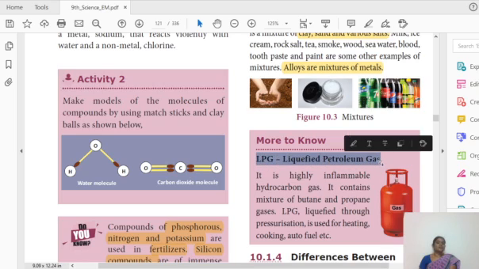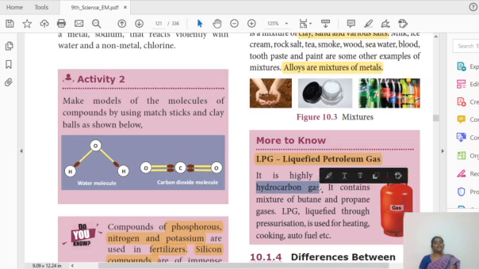Where do we use this LPG? Yes, in our homes for cooking purposes. The gas we use is nothing but liquefied petroleum gas. It is a highly inflammable hydrocarbon gas. We are going to study hydrocarbons in the carbon and its compounds lessons; they are compounds formed with the help of hydrogen and carbon. LPG is a mixture of butane and propane gases, liquefied through pressure.